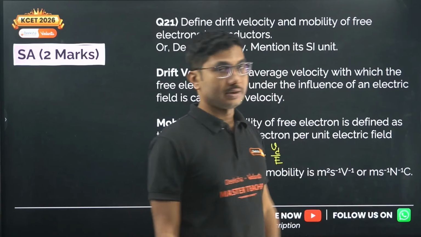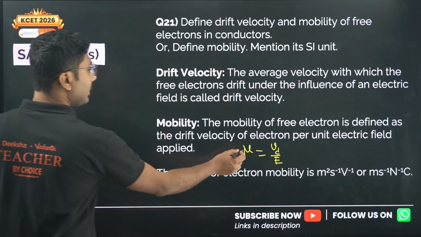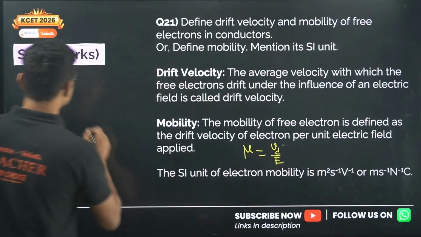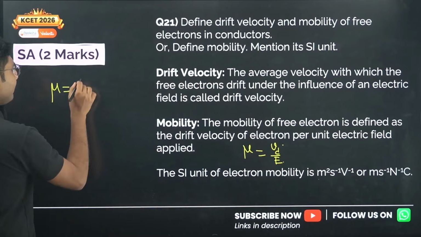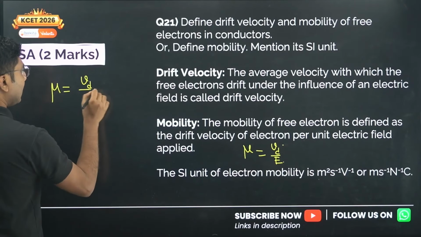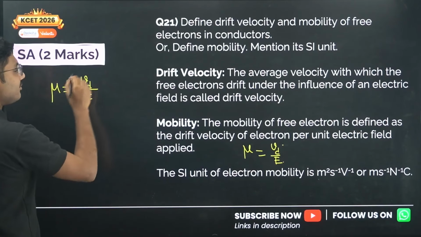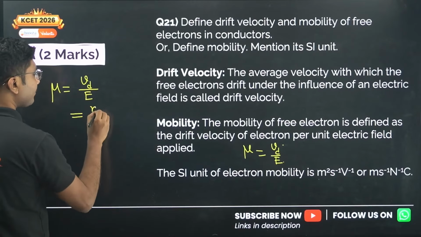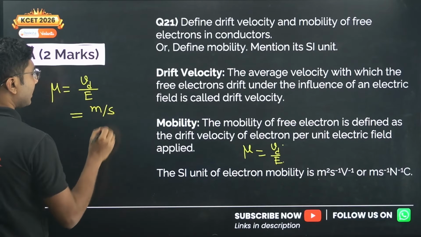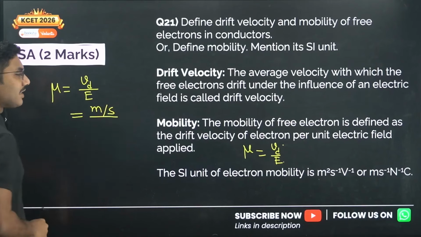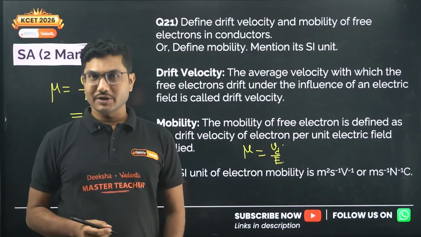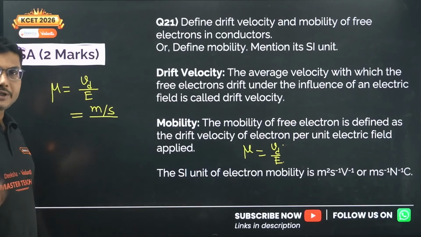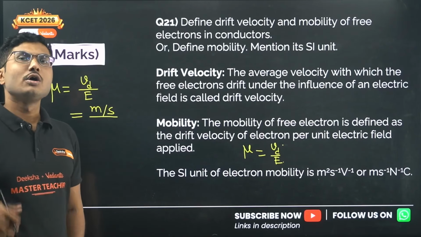How to remember this, by the way? We know that mobility is given by Vd by E. So mu is given by Vd by E. Now what is Vd? Vd is drift velocity or drift speed. So what is the unit of speed? Unit of speed is meter per second, and division is electric field. So what is the unit of electric field? Unit of electric field is volt per meter, or you can say Newton per coulomb.